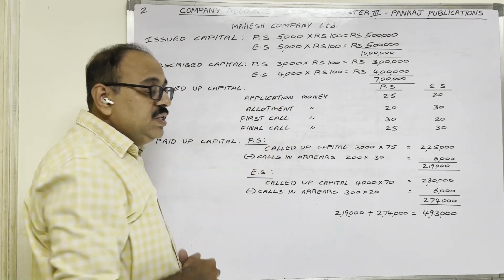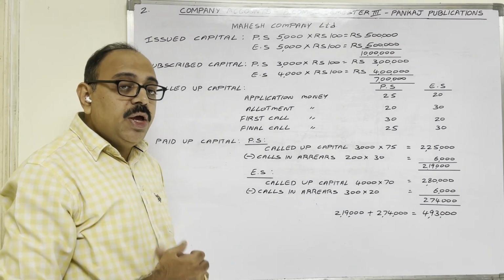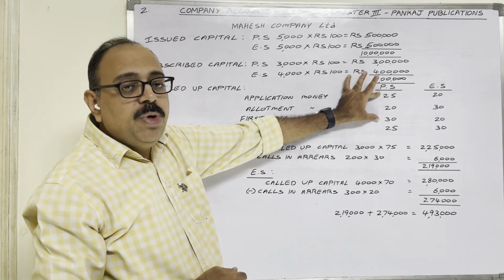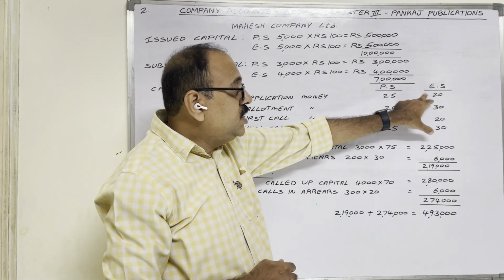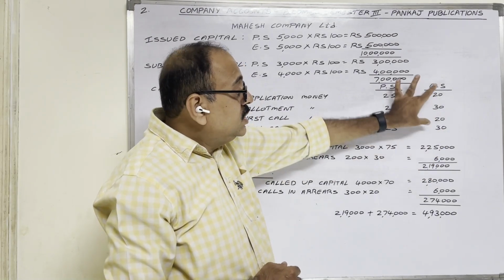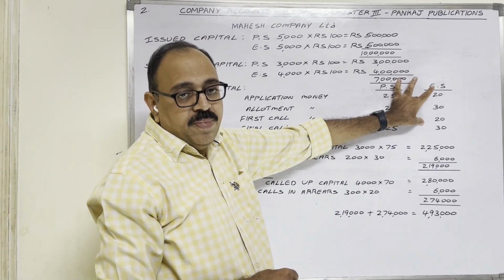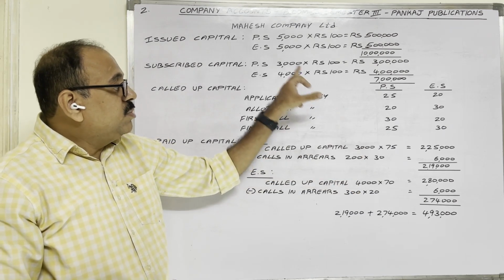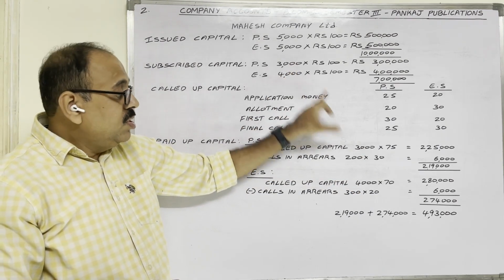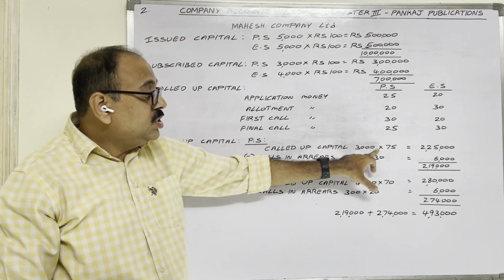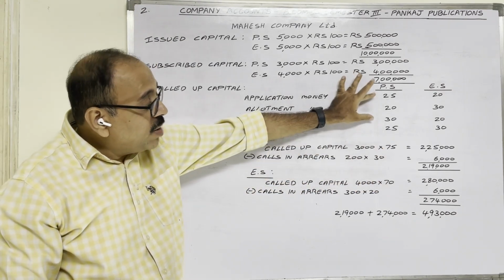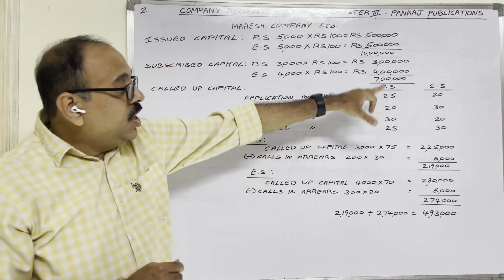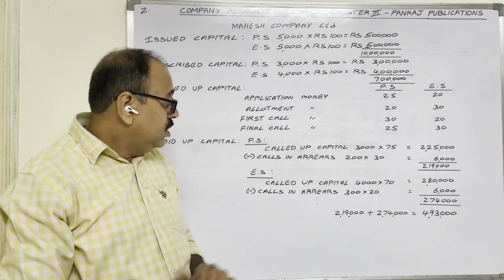In case of preference share, in the current year, how much did the company call? 100 minus 25 final call money, 75 rupees the company called. In case of equity share, 100 minus 30 rupees, 70 rupees the company called in the current year. Then called up capital: the public applied for 3,000 preference shares. In case of preference share, 3,000 into 75 rupees, because the company called only 75 rupees, is 2,25,000.